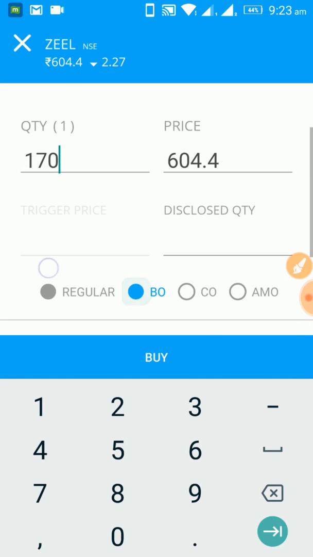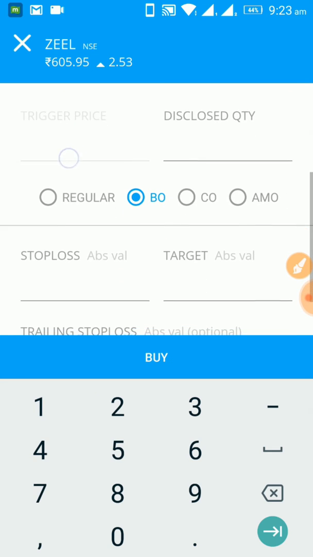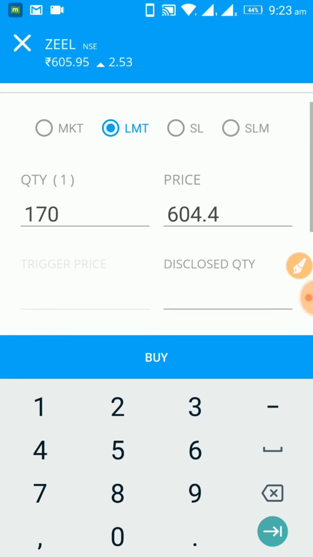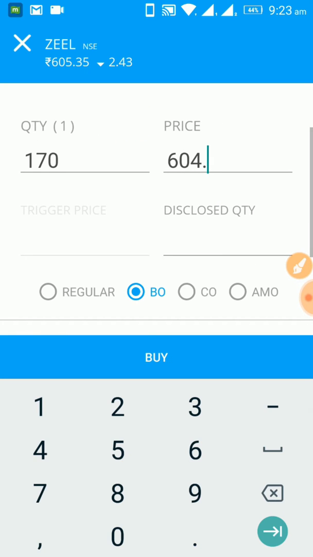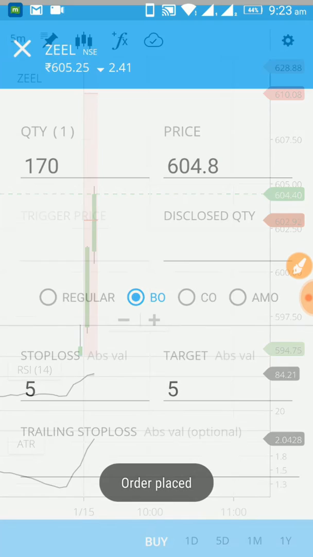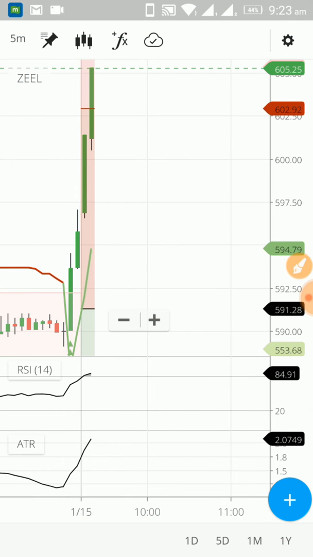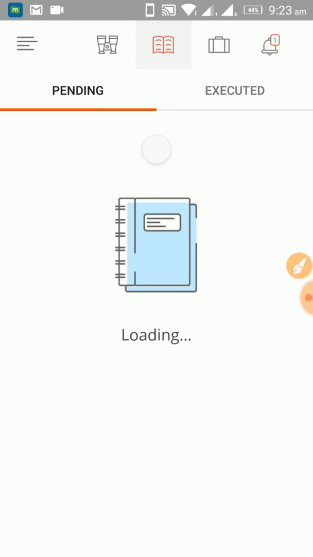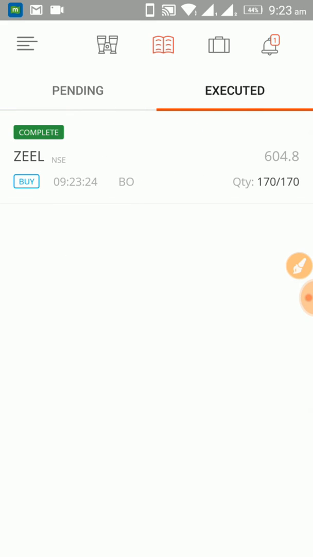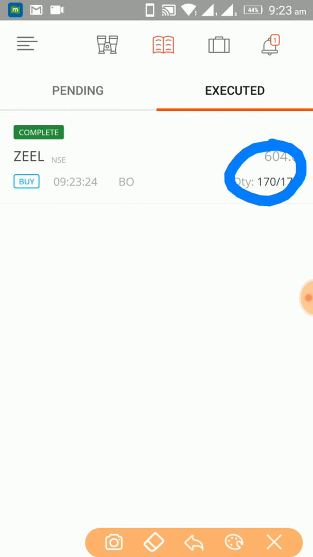Guys, I'll be explaining this, so just have a look at the demonstration videos first. So stop loss would be 5, target would be 5, 604.8. Yeah, we'll keep modifying this order as and when time comes. So we have got it.